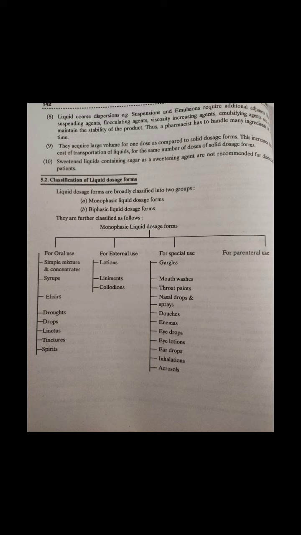First one is simple flavored syrups. When syrups do not contain any medicament but contain some aromatic or pleasantly flavored substances, these syrups are used as a vehicle for other liquid preparations to mask the disagreeable taste of medicament. Next is medicated syrup.